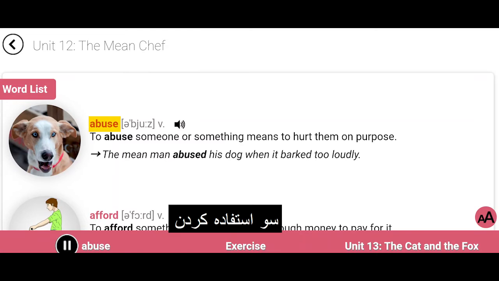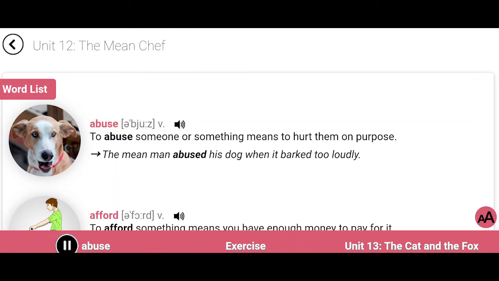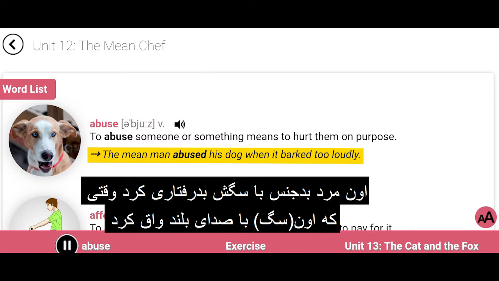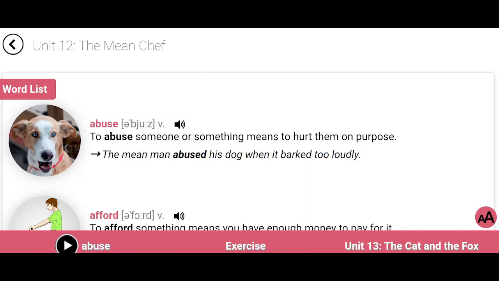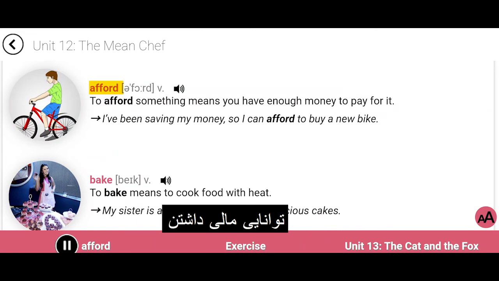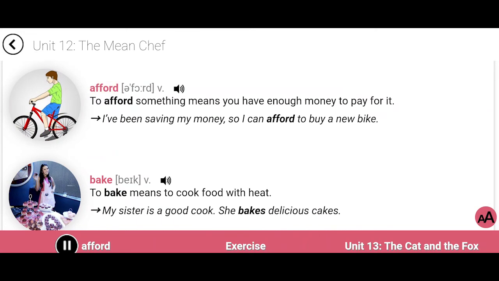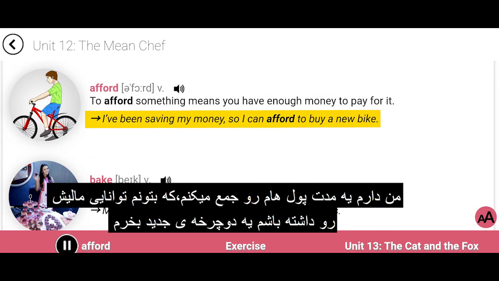Abuse. To abuse someone or something means to hurt them on purpose. The mean man abused his dog when it barked too loudly. Afford. To afford something means you have enough money to pay for it. I've been saving my money, so I can afford to buy a new bike.